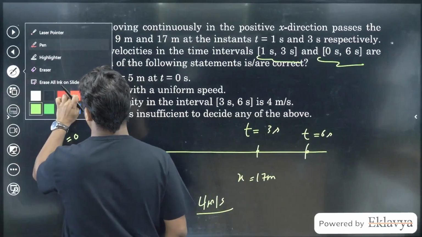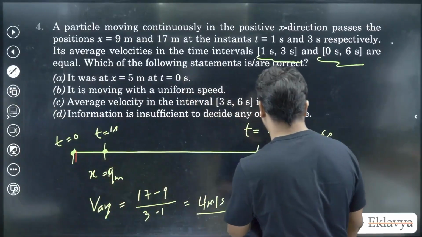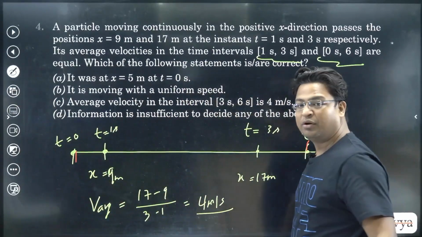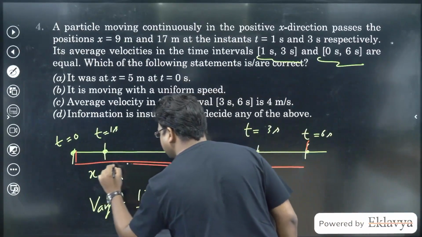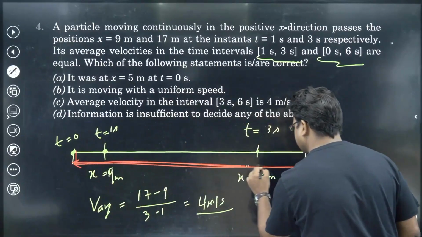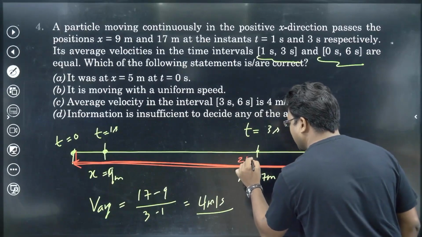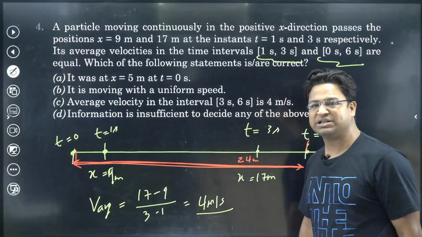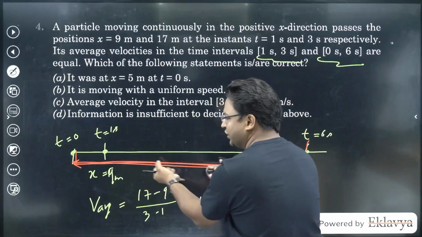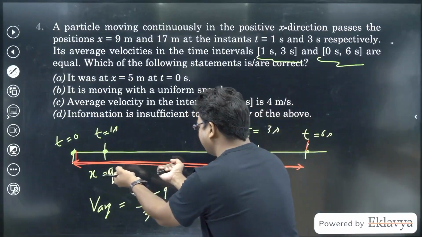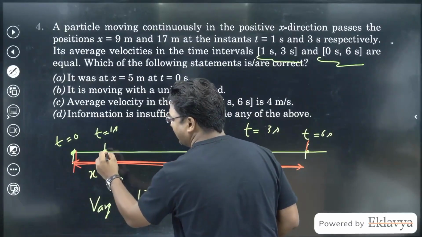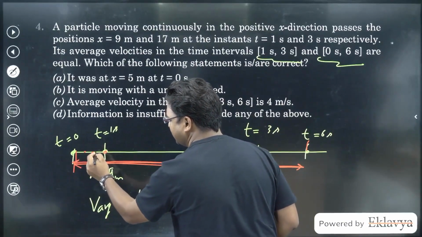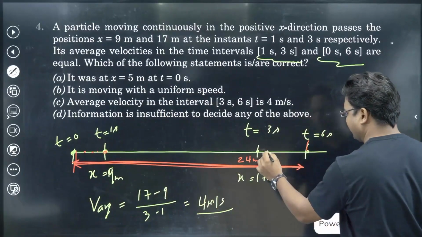So guys, this information that from 0 to 6 the average velocity was 4, what it tells us is that this length is 24 meter. Okay, but apart from that, it doesn't tell us anything. For example, consider a rod of 24 meter that I'm holding. I can shift it back and forth so that this end remains somewhere in this region and this end remains somewhere in this region.